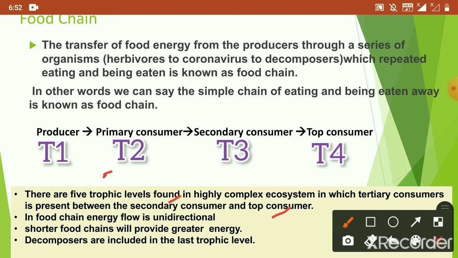Second point is that in a food chain, energy flow is always unidirectional. Third point is that shorter food chains provide greater energy. And fourth point is that decomposers are included in the last trophic level.